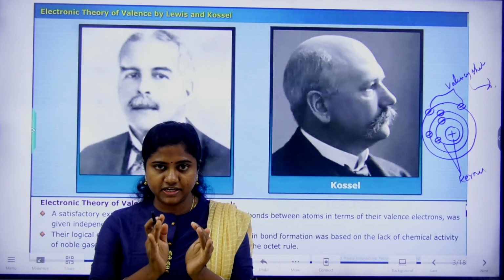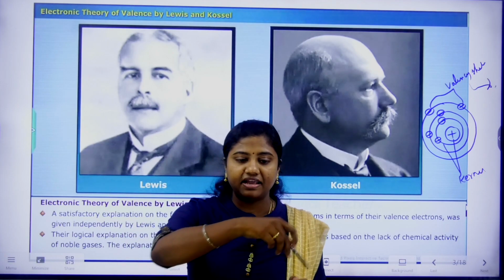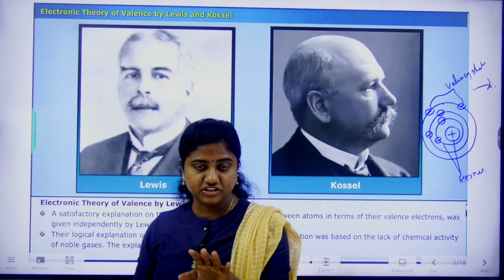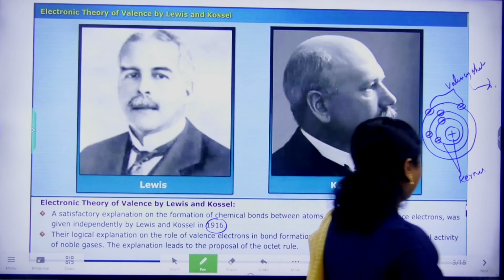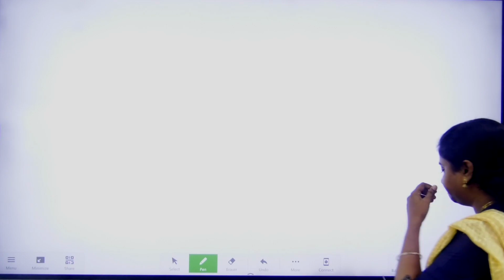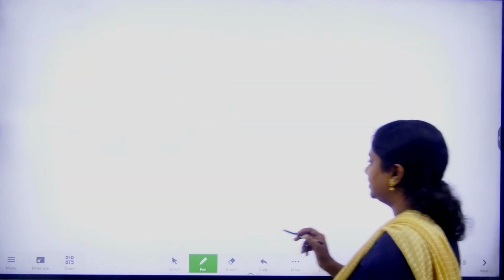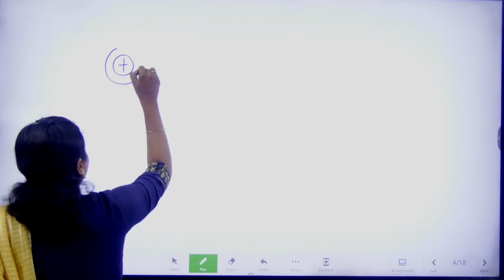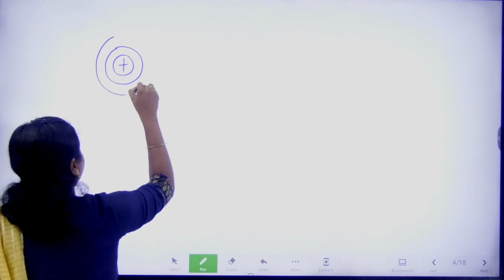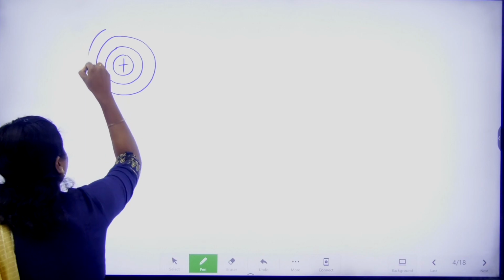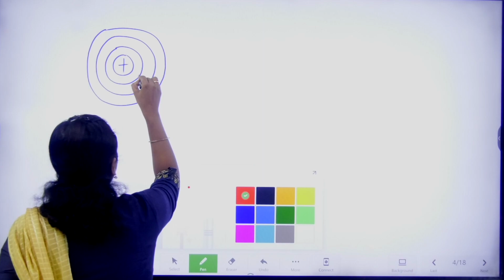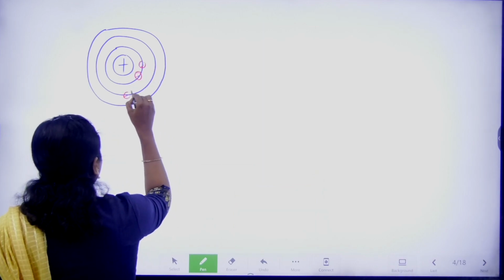The electrons present in the valency shell are the reason for the chemical bonding. This is the nucleus, and around the nucleus there are so many shells, and in each shell different electrons are there.